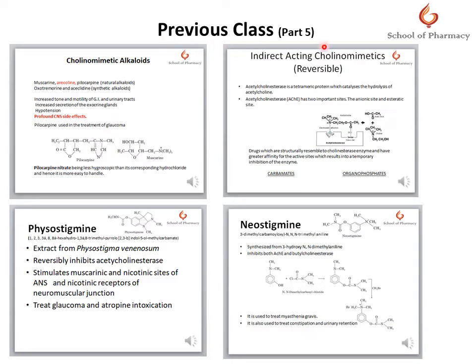In the previous class, part 5, we discussed the cholinomimetic alkaloids like muscarine, pilocarpine, and aceclidine, and we discussed pilocarpine in detail, which is used in the treatment of glaucoma. Indirect acting cholinomimetics are of two types, reversible and irreversible, and chemically classified as carbamates and organophosphates. An example of the reversible is physostigmine, which is used in glaucoma, while neostigmine is used in myasthenia gravis, and we studied how it is synthesized chemically.